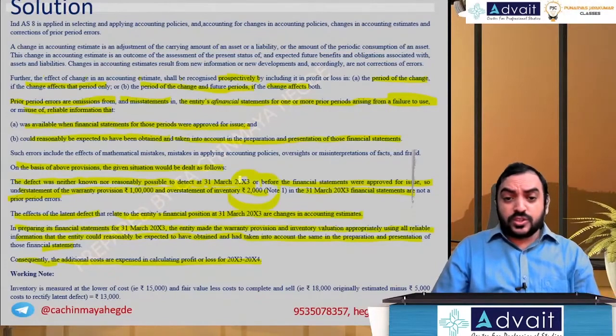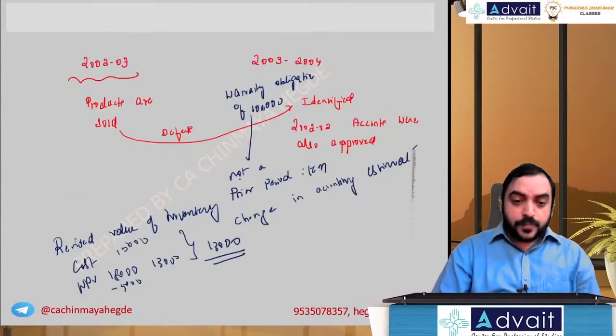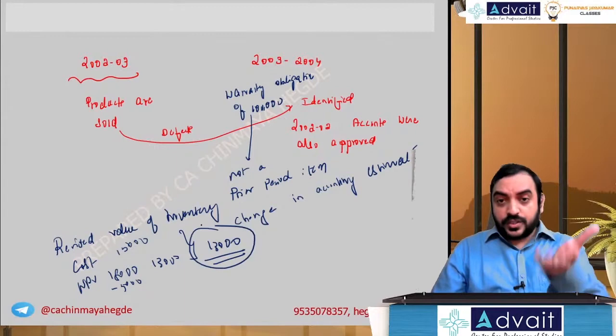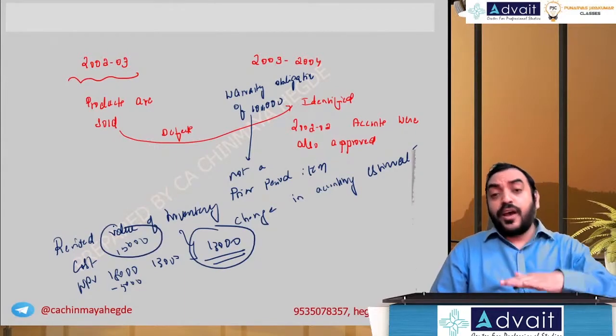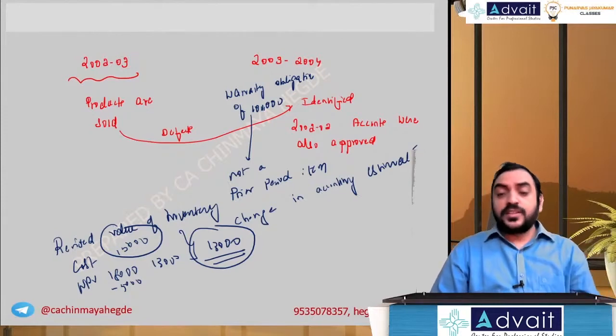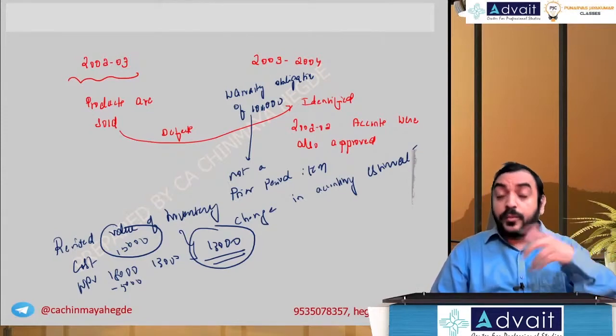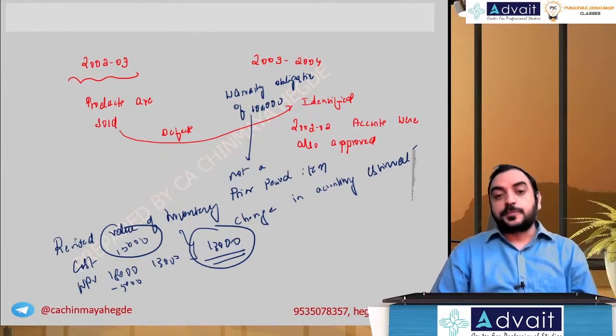They said the 2000 overstatement. Let me tell you what that is. We valued at 13,000, right? Whichever is less, cost or NRV, but the actual cost would have been 15. So you would have valued 15,000. It was supposed to be 13,000. So 2,000 is an overstatement. We are reporting at a higher value. We have to report less.